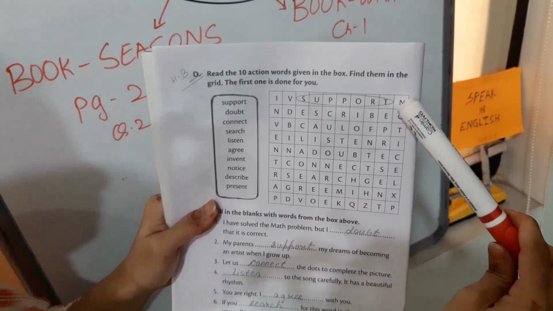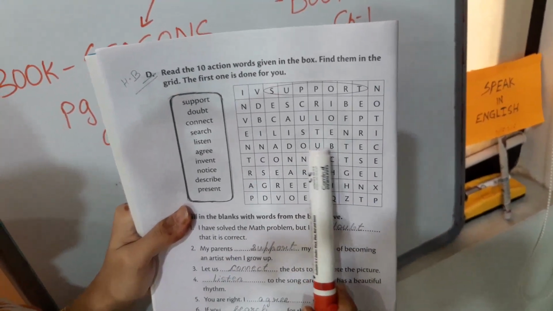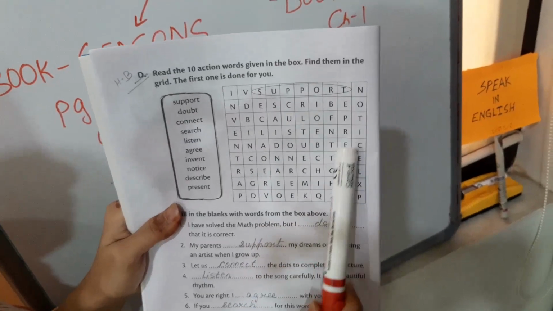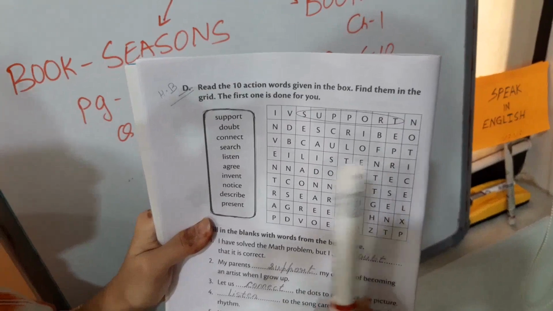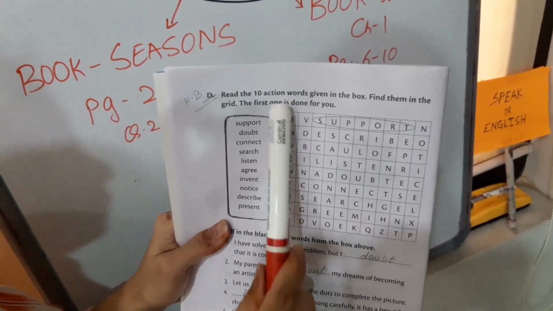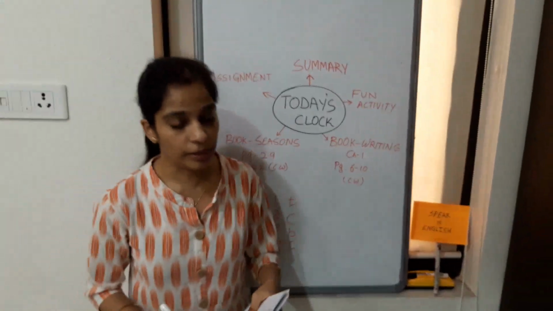See, for example, I can see a notice. N-O-T-I-C-E, notice. D-O-U-B-T, doubt. So circle it. It can be horizontal, I repeat, it can be horizontal, it can be vertical, it can be cross. Okay, search it out. E1.